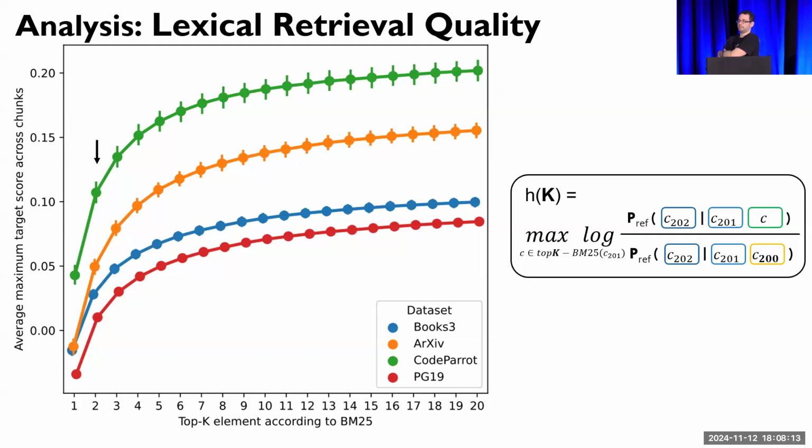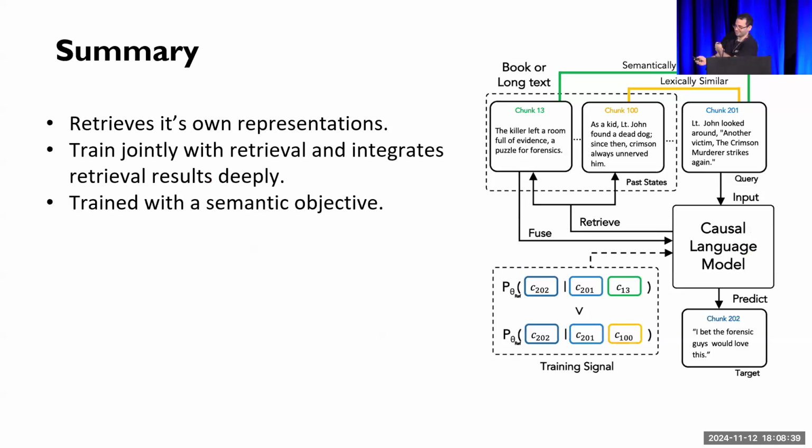As we see in green, h of 2 for CodeParrot is already quite high, corresponding to around 10% relative improvement in the target probability. Compare that with PG19 and Books3, where it is closer to 0. This suggests that for code, lexical retrieval alone is quite effective, which explains why RETRO has similar performance to RPT on code. In conclusion, RPT is trained jointly to retrieve its own representations with a semantic objective. Thank you.